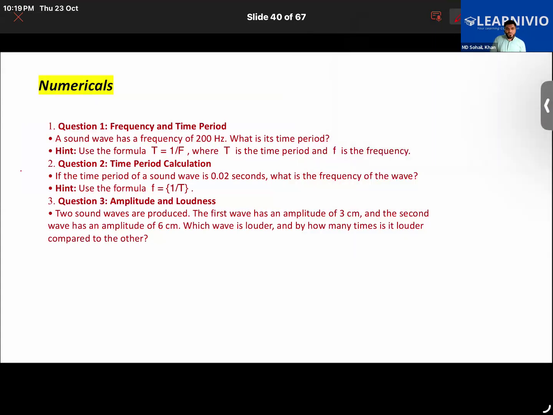Okay, now say that a sound wave has a frequency of 200 hertz. What is its time period? You know the relation between time period and frequency, they share an inverse relation. Either we can say frequency equals 1 upon time period, or we can say time period equals 1 upon frequency. Both of them are correct. So using this, you find out the time period. Yes, Priyanka, Abu Bakr, everyone, solve it quickly.